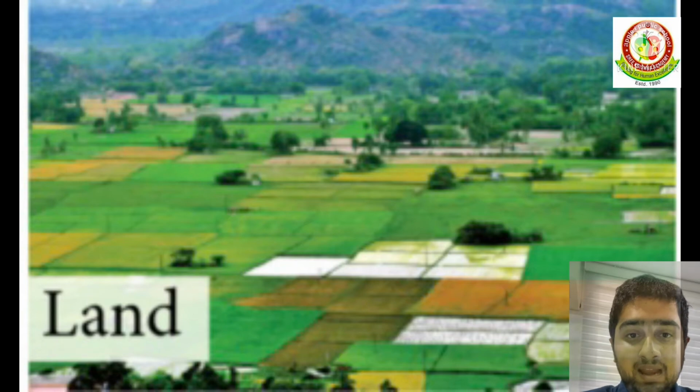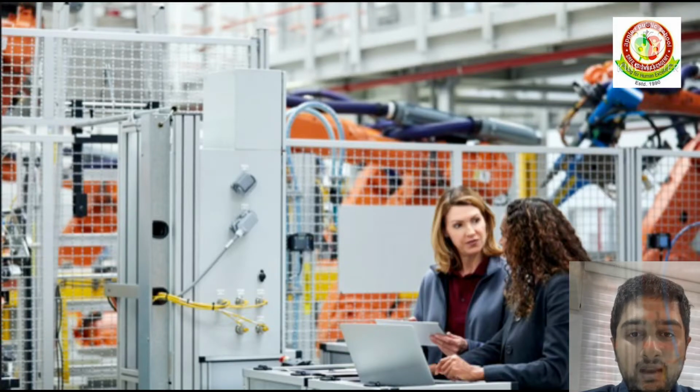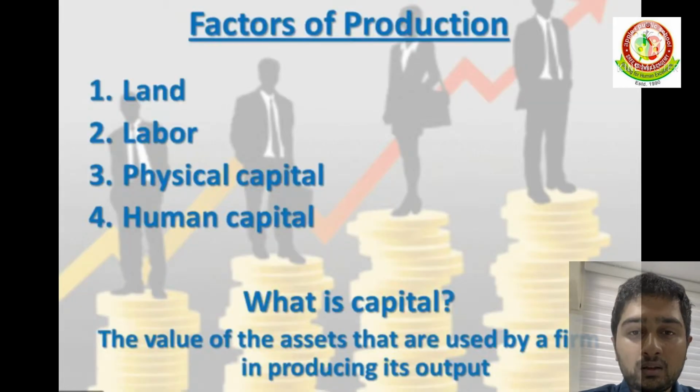One is land. Two is labor. Three is capital. And fourth is human capital. Land, labor, capital, and human capital.